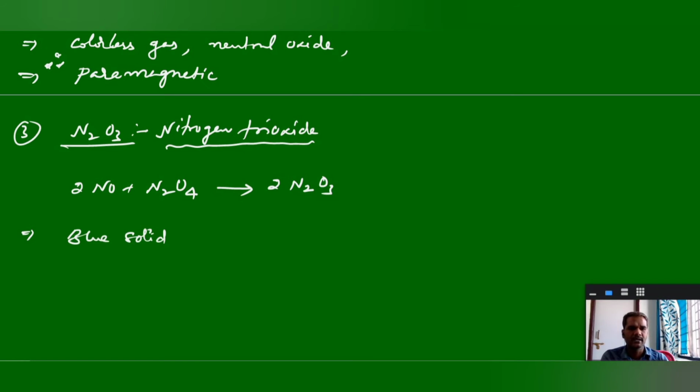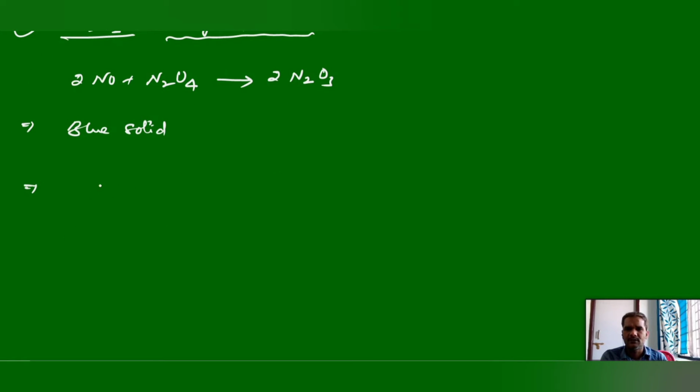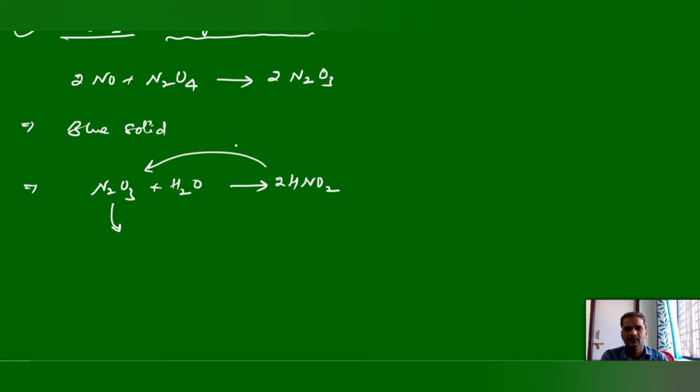When you react nitrogen trioxide with water, it can form nitrous acid. So this N2O3 is called the anhydride of nitrous acid. Why? Because if you remove the water molecule from HNO2, you will get N2O3; it is the reverse reaction. Removal of water means this N2O3 contains that water. So it is the anhydride of nitrous acid.